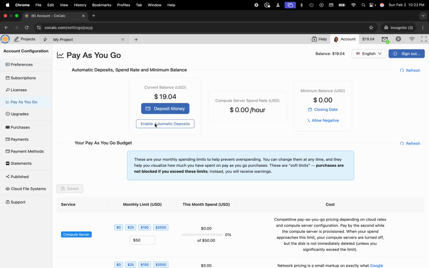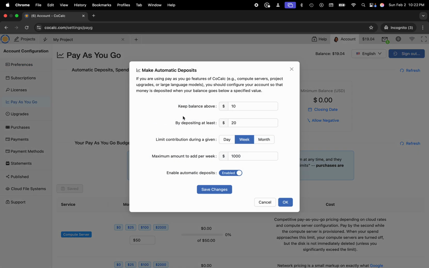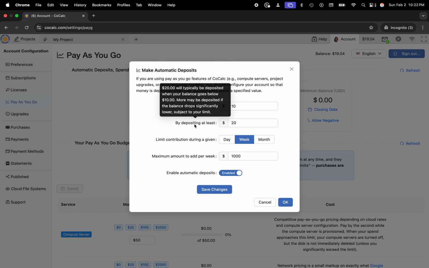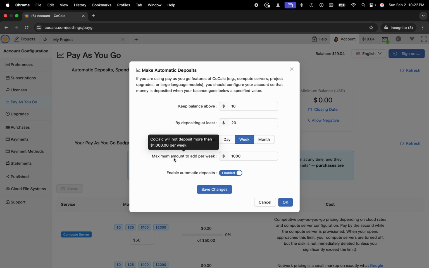And here you can enable automatic deposits and set the amount that you'd like to keep your balance above. Select the minimum deposit amount, and then also you can limit the number of contributions that are given during a day, a week, or a month, and then also a maximum amount to add per week, day, or month. And again, you'll want to make sure that this switch here is flipped to say enabled, and then you can click Save Changes, and then OK.